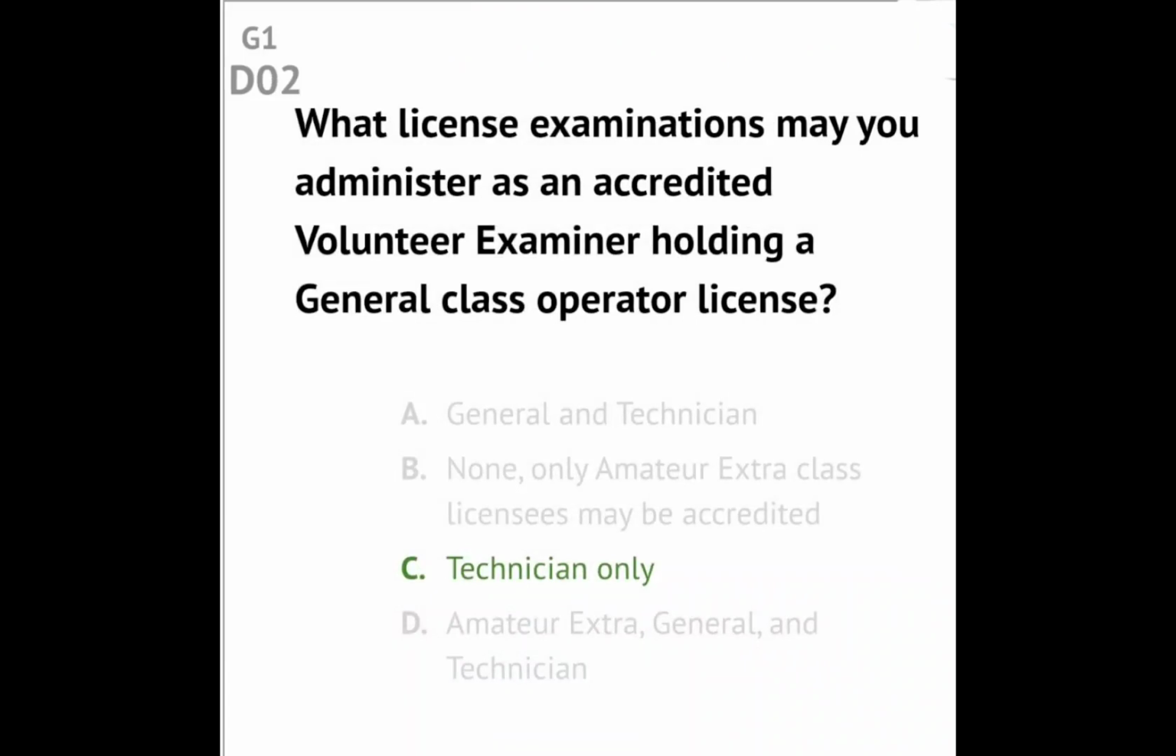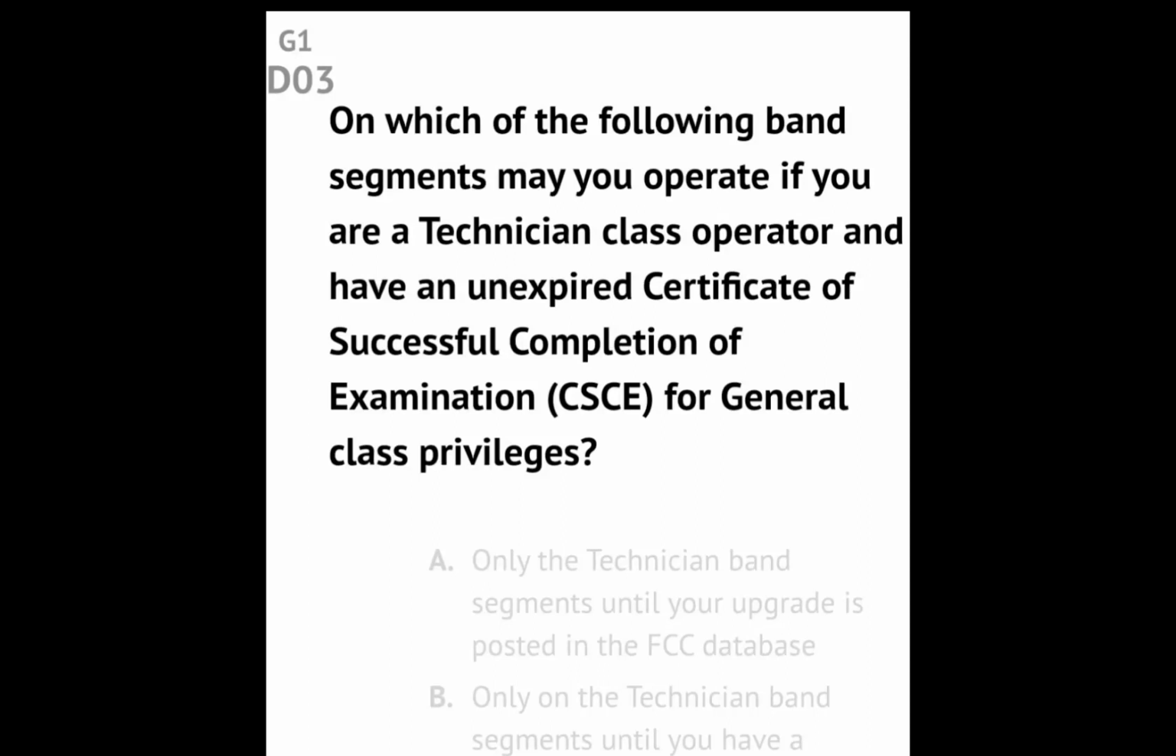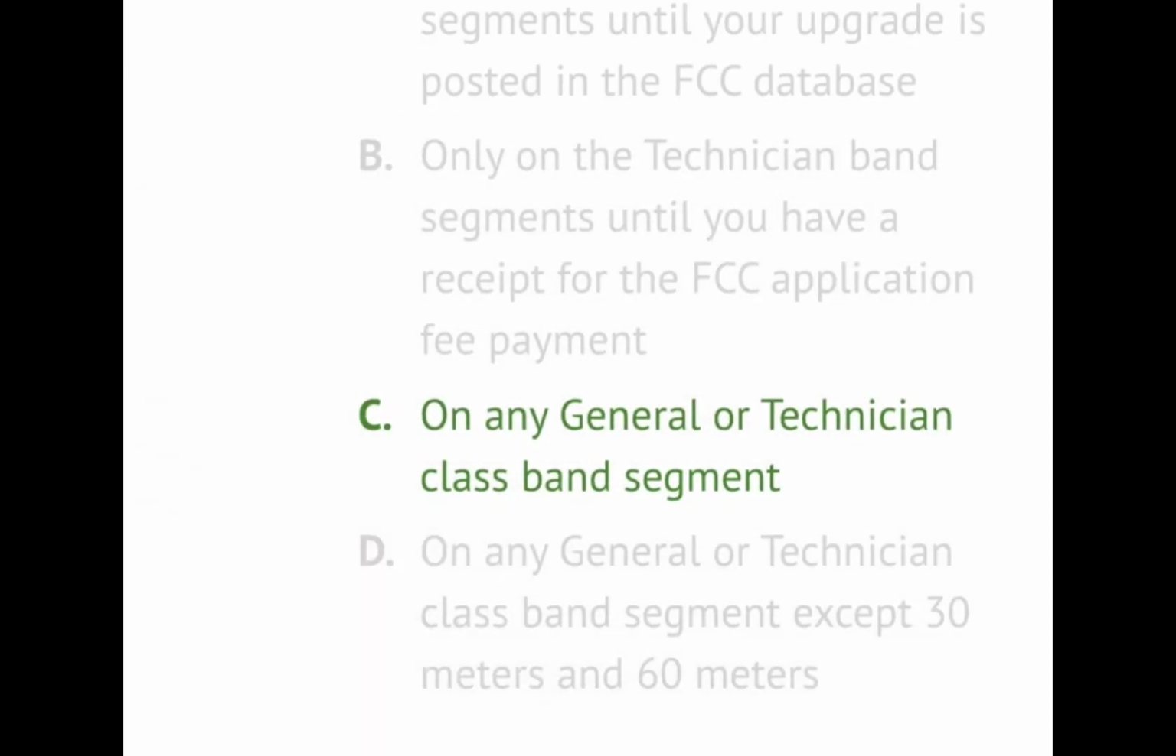Question G1D02. What license examination may you administer as an accredited volunteer examiner holding a general class operator license? Answer: technician only. Question G1D03. On which of the following band segments may you operate if you are a technician class operator and have an unexpired certificate of successful completion of examination for general class privileges? Answer: only a general or technician class band segment.